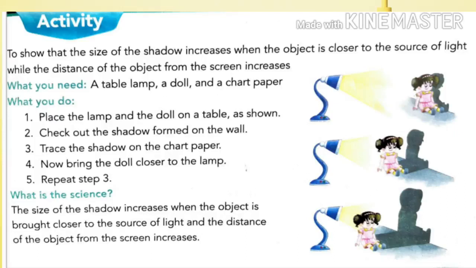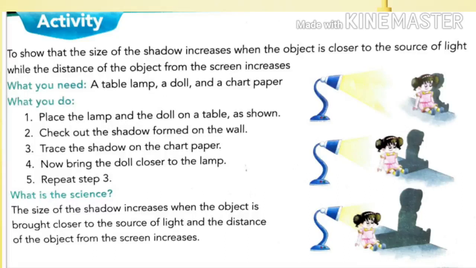Place the lamp and the doll on a table as shown. Check out the shadow formed on the wall. Trace the shadow on the chart paper. Now bring the doll closer to the lamp. Repeat step 3, that is, trace the shadow on the chart paper. You will observe that when the doll is near to the source of light, the shadow is going to be bigger.